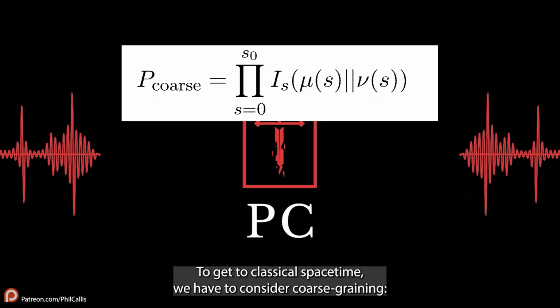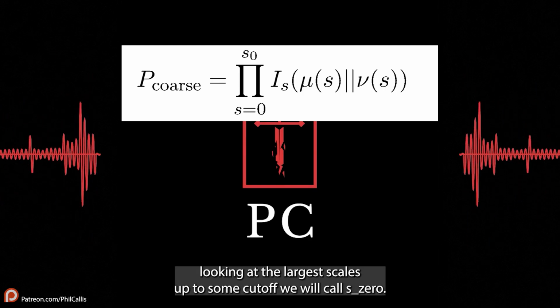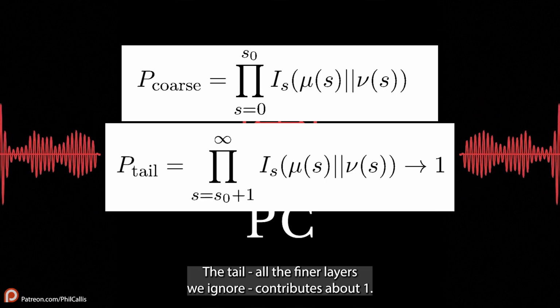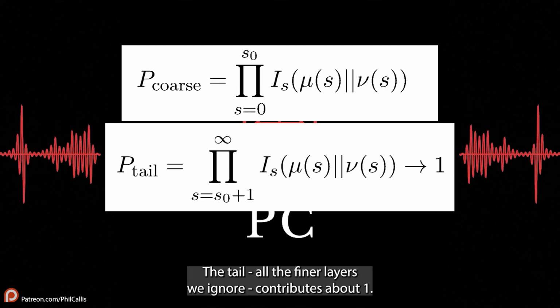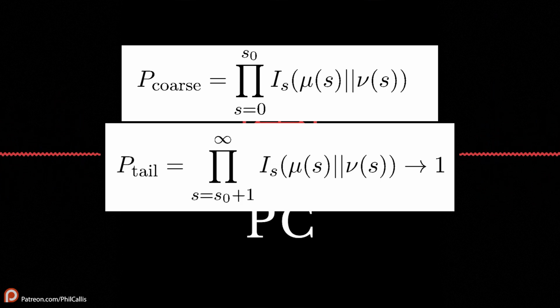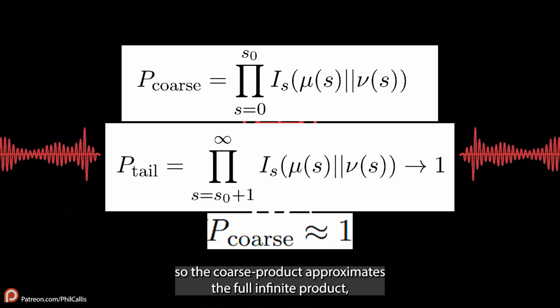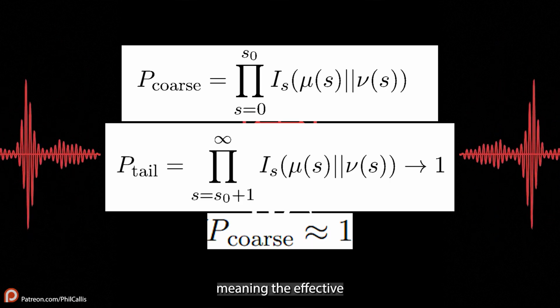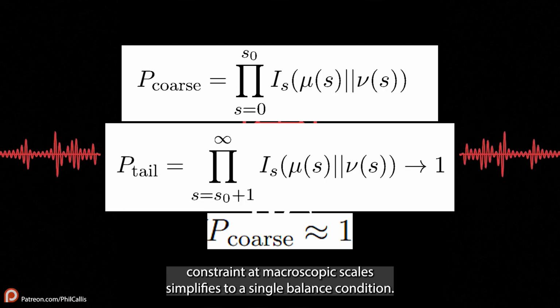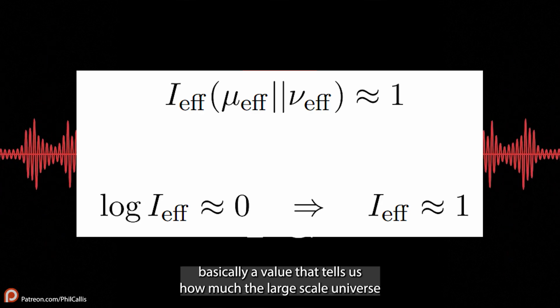To get to classical spacetime, we have to consider coarse graining, looking at the largest scales up to some cutoff we will call S0. The tail, all the finer layers we ignore, contributes about 1. At small scales, the life force enforces near-perfect local complementarity. Each tiny term is almost 1 and their product converges to 1. So the coarse product approximates the full infinite product, meaning the effective constraint at macroscopic scales simplifies to a single balance condition. This effective divergence acts as the coarse-grained action functional, basically a value that tells us how much the large-scale universe is out of balance.